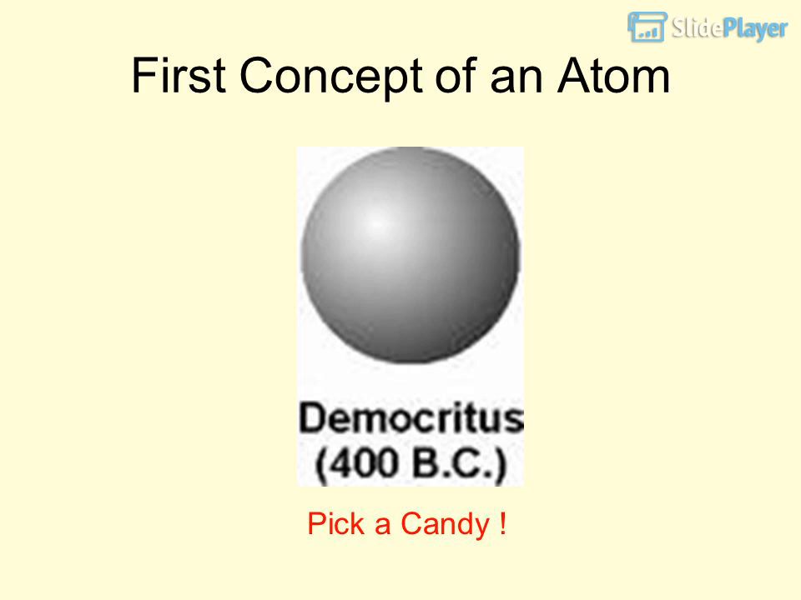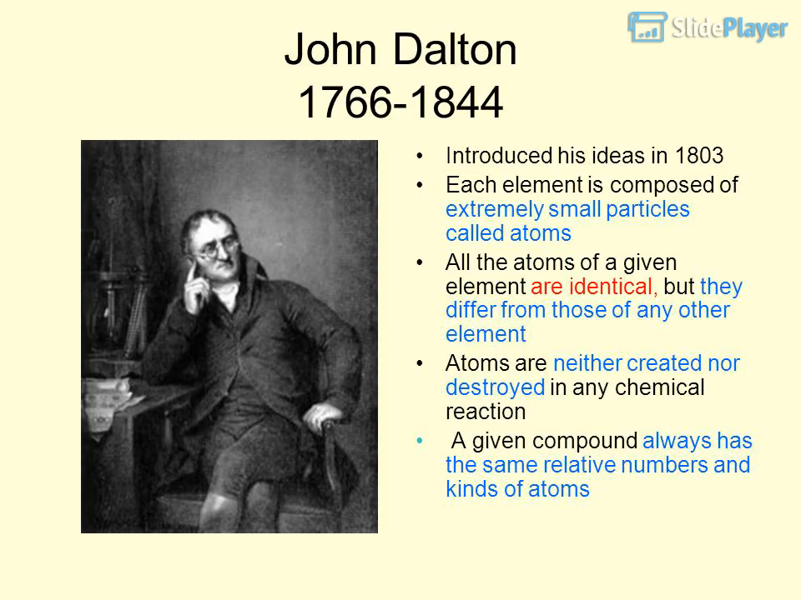Pick a candy. John Dalton, 1766 to 1844, introduced his ideas in 1803. Each element is composed of extremely small particles called atoms. All the atoms of a given element are identical, but they differ from those of any other element. Atoms are neither created nor destroyed in any chemical reaction. A given compound always has the same relative numbers and kinds of atoms.